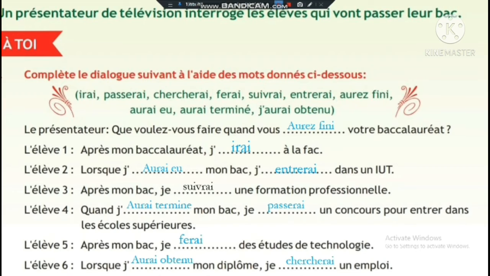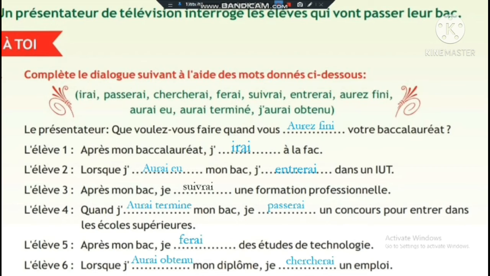Student 5: Après le bac, je ferai des études de technologie. After my baccalaureate, or BSc, he will study technology in an IUT. I have taught you this in the previous video. Student 6: Quand il aura obtenu son diplôme, il cherchera un emploi. Student 6 is saying that when he will have obtained his diploma, he will search for a job.